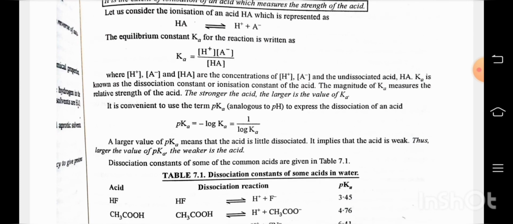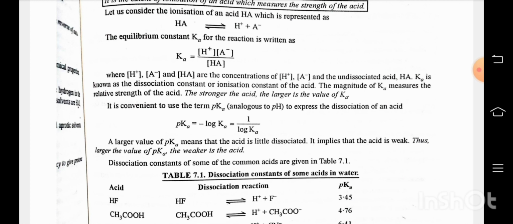Let us consider the ionization of an acid HA, which is represented as HA at equilibrium attaining H+ plus A-. The equilibrium constant K for the reaction is written as Ka is equal to [H+][A-] divided by [HA], where [H+], [A-] and [HA] are the concentrations of H+, A- and the undissociated acid. Ka is known as the dissociation constant or ionization constant of the acid.